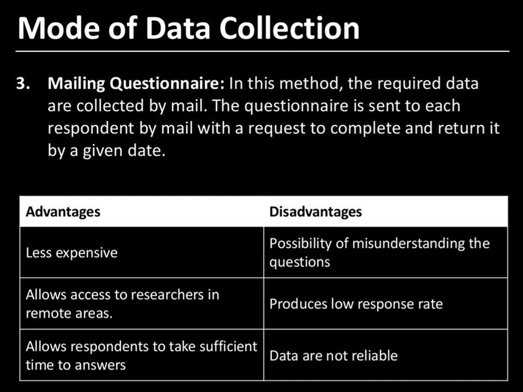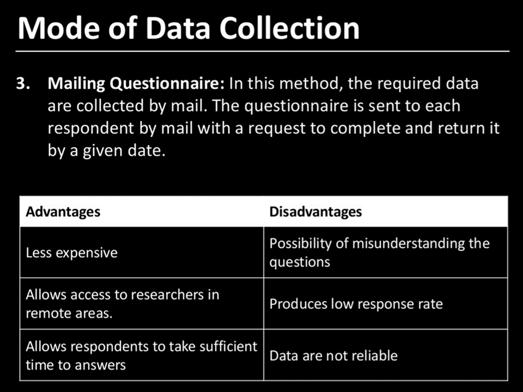So suppose, for example, we mail a questionnaire to government employees in an area to find out feedback about their working conditions. Mailing a questionnaire in today's scenario does not mean postal mail, we are talking about email ID. So what will be the merits? Here we can cover a wide area, and the original data is first-hand data.